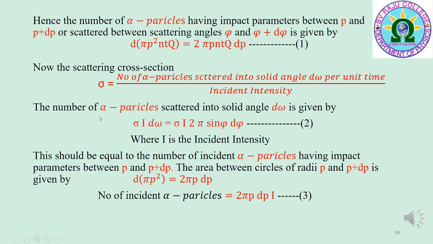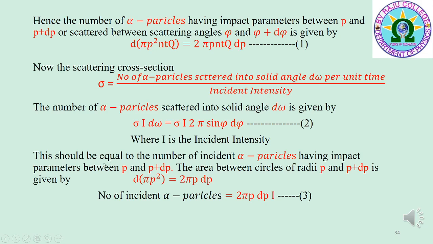From this definition, the number of alpha particles scattered into solid angle d omega is sigma I d omega, which is equal to sigma I into 2 pi sin phi d phi. That is equation 2, where I is the incident intensity.